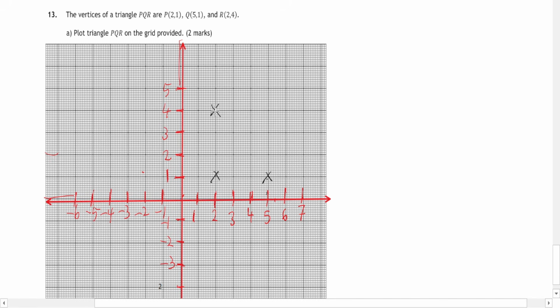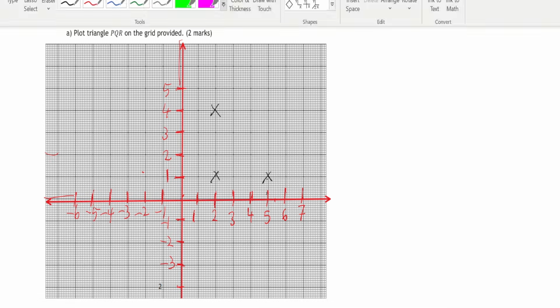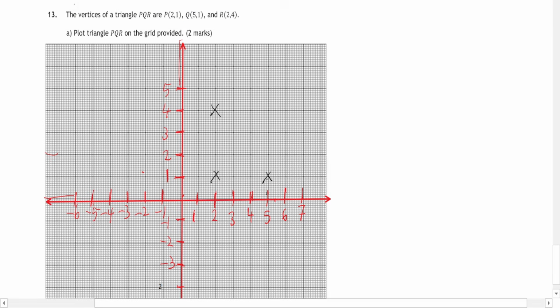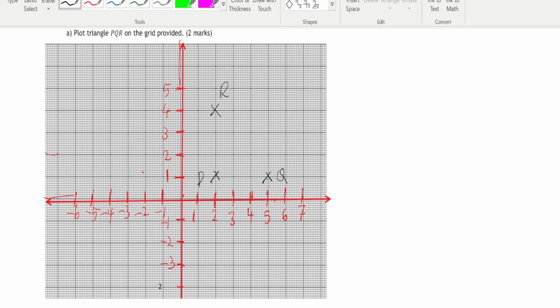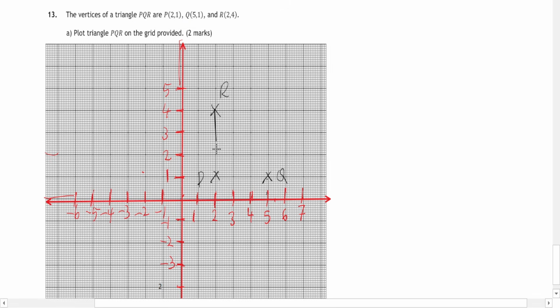So it's a triangle. But before that, let me say this is P, then this is Q, this is R. And now let me use the lines.